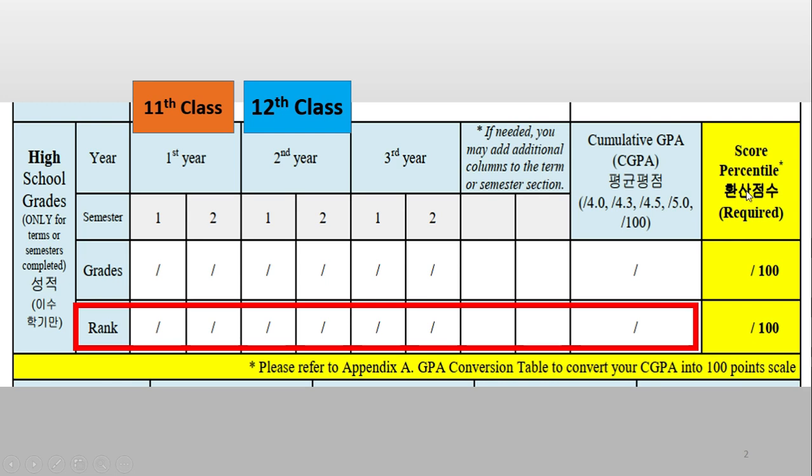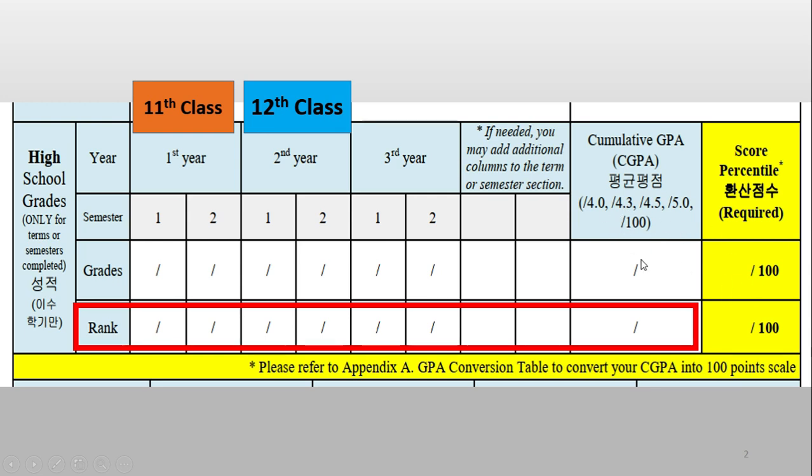Score percentile, actually, percentile means how many students were below you, right? Or your marks were above, for example, 85% of students. So you can simply write here by guessing, but it should not be overestimated. I think it would be better if you can write the same as the percentage marks from this column.